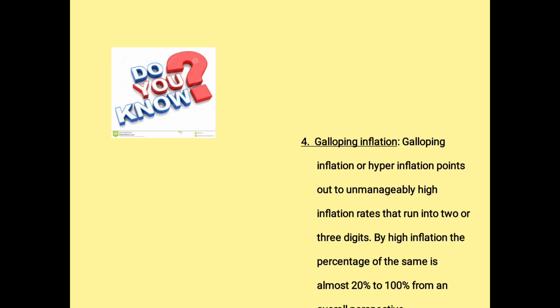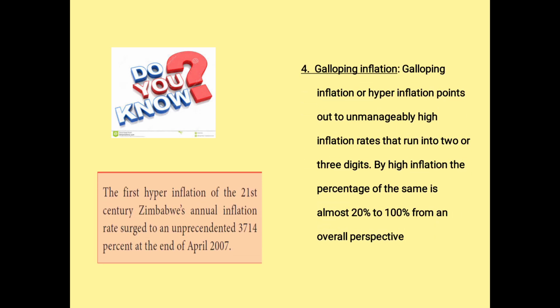Now we are going to see an important country which passed through this hyperinflation, Zimbabwe. In the 21st century, the inflation rose to the greatest level. Even in Sri Lanka recently, we have seen that the inflation has risen to the greatest level. So the next one is galloping inflation, the very fastest inflation. Galloping inflation is called hyperinflation.